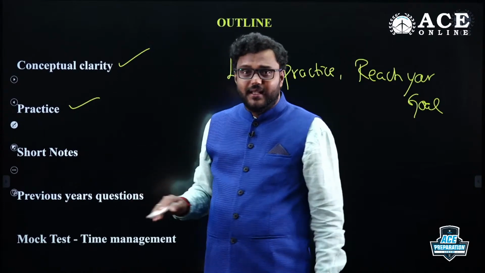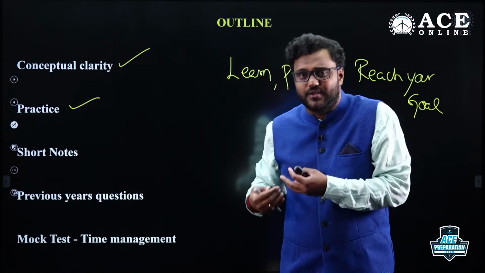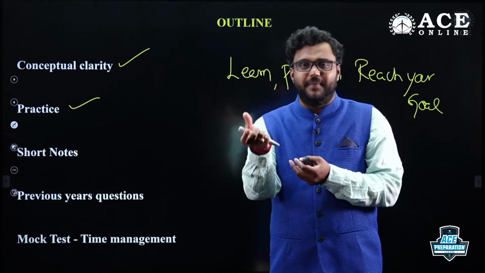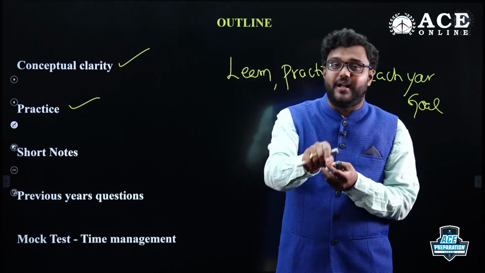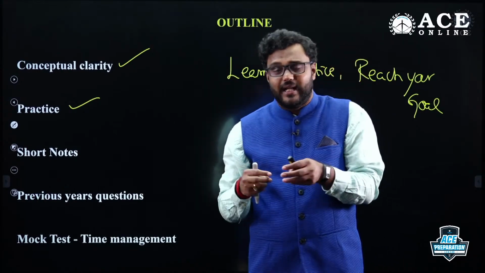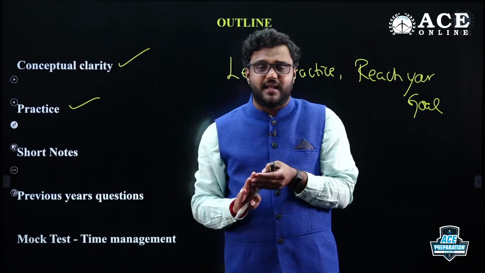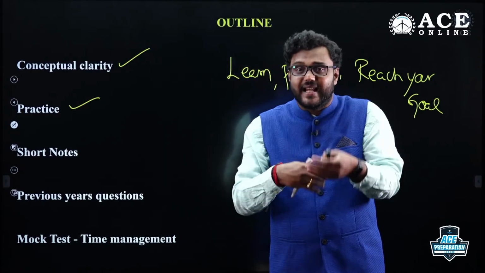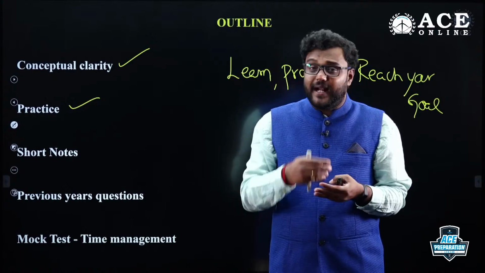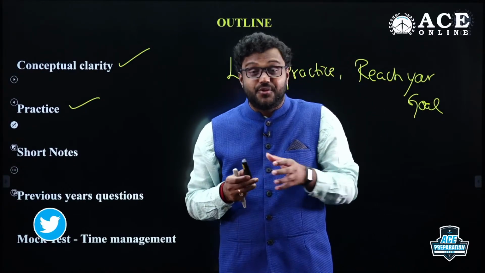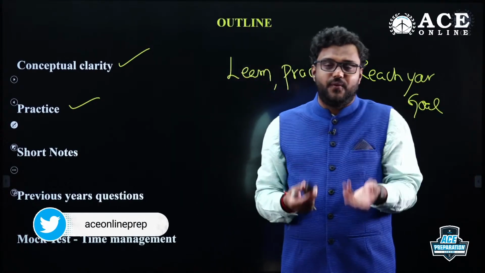With apps and test series, we have particular timing. For 20 questions, it may be 20 or 30 minutes; the time bound is required. Initially, you may complete 20 questions in 40 minutes, or within 30 minutes you may solve only 10 questions. First test, second test, then you can speed up. It's not that you take the same time for all tests. You should improve; practice is for that purpose.